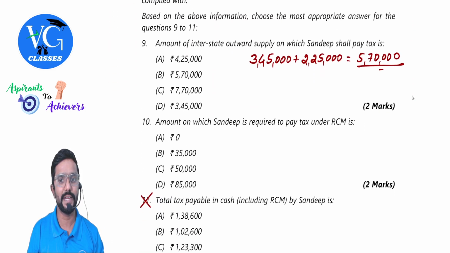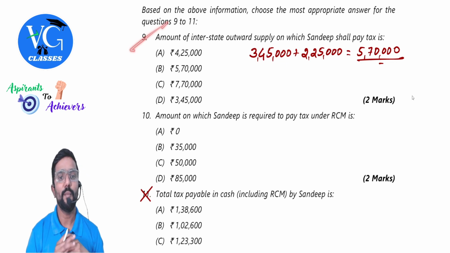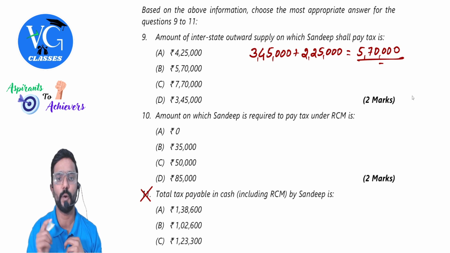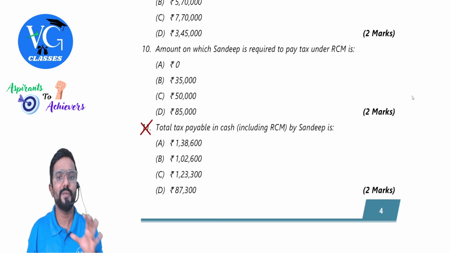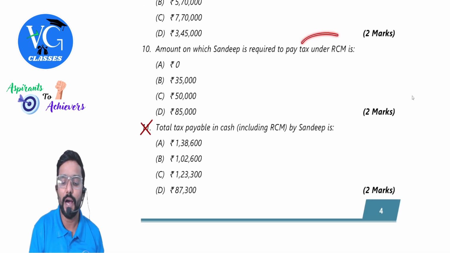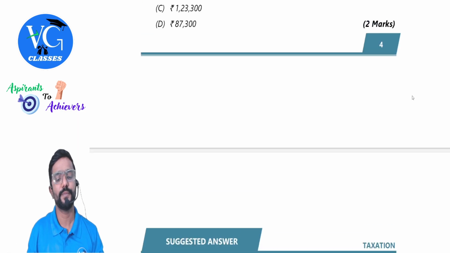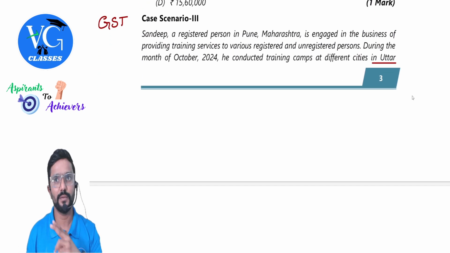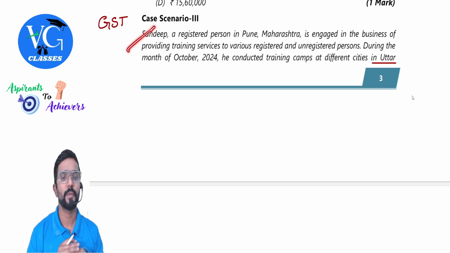So what we do is we'll quickly read the questions first. Amount of interstate outward supply on which Sandeep shall pay tax. Sandeep is the person whose name is given in the question. Means they're asking you to calculate interstate outward supply. Amount on which Sandeep is required to pay tax under RCM. Question number 11: none of the options is correct, so we'll ignore it. Only two requirements are there. We will see totally three questions, but none of the options is correct for one of the questions, where grace marks would have been given.